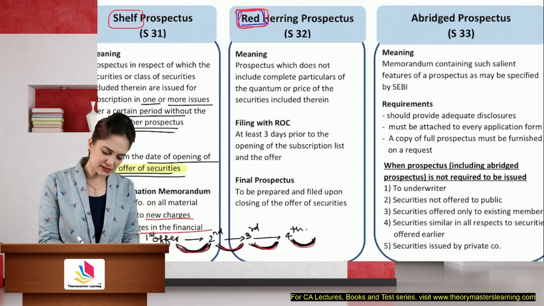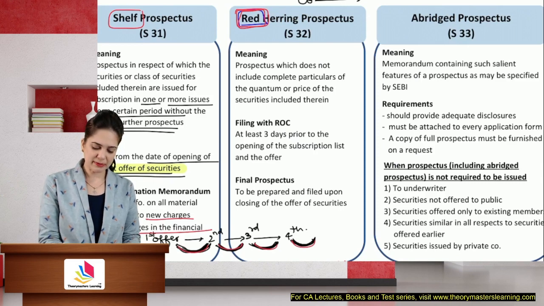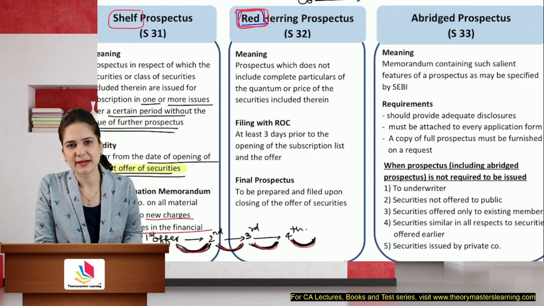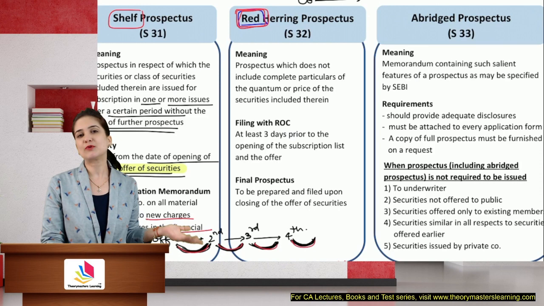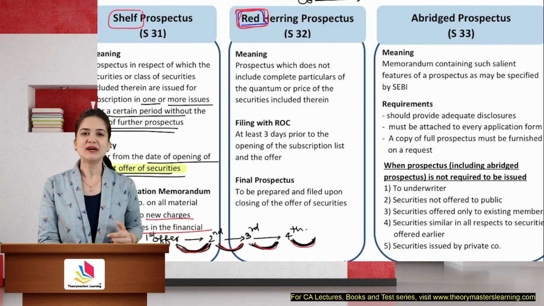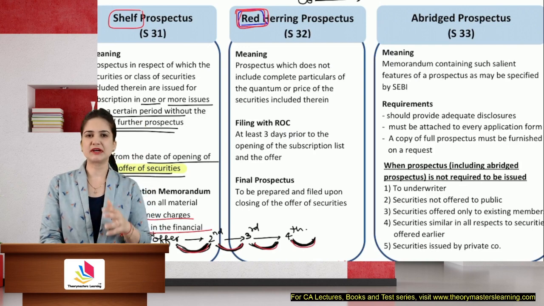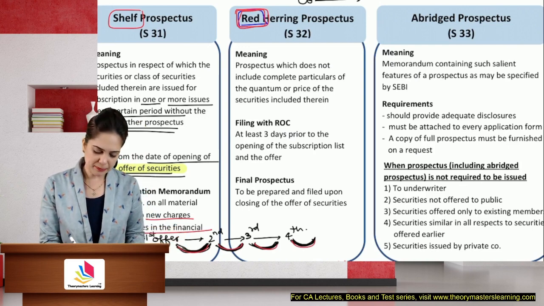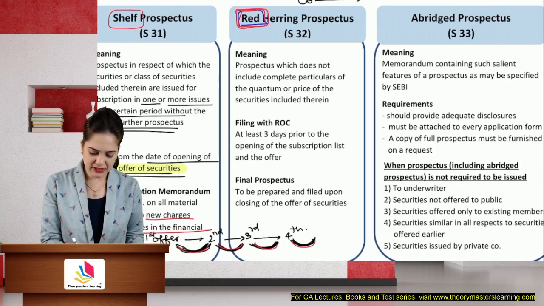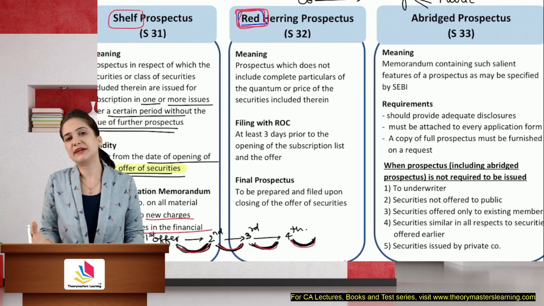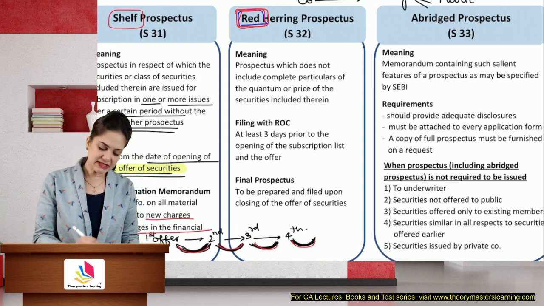Now what happens is that the company is not very sure as to the price at which it should offer the shares. Like, you are my chartered accountant. I come to you and say that I'm offering shares for the first time. I don't know what price I should offer. You tell me. It is very difficult for you to pinpoint, offer at 400, 300, I don't know. So what the company does, they go to a lead manager. The lead manager informs the public about the issue, creates a positive market sentiment, asks them at what price they are ready to buy. Then he will decide a range.